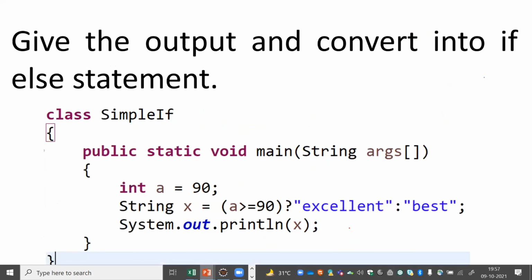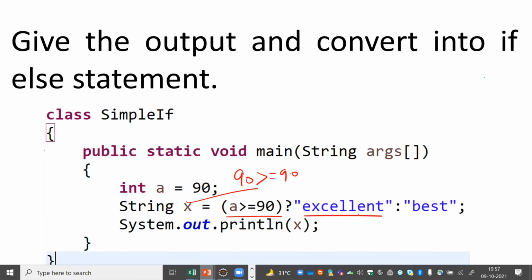Yeah, good. So give the output and convert into a statement. So bhaiya, that is one of the very basic questions. Here we can see the value of a is 90. Whenever we check this particular condition, a is greater than or equal to 90. That means 90 is greater than or equal to 90, so the condition is true. Then the answer is excellent, not best.